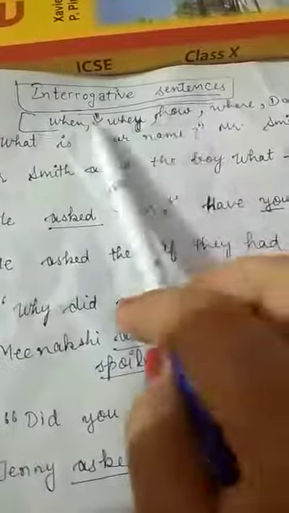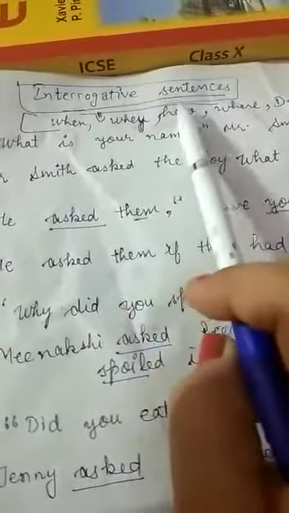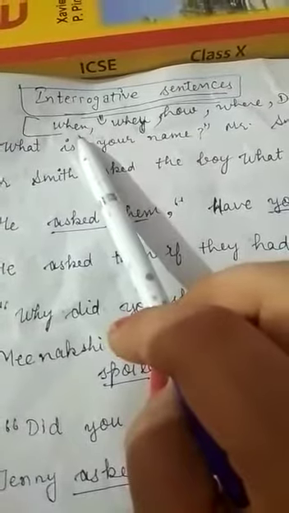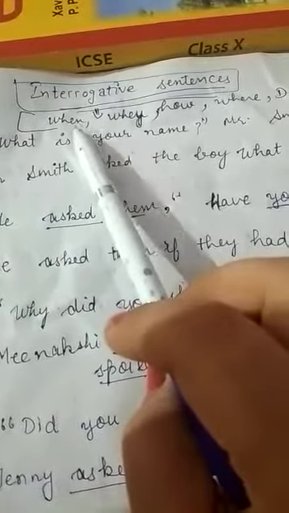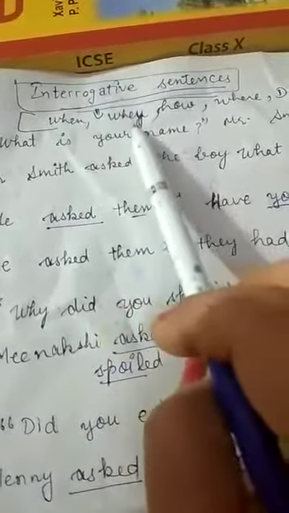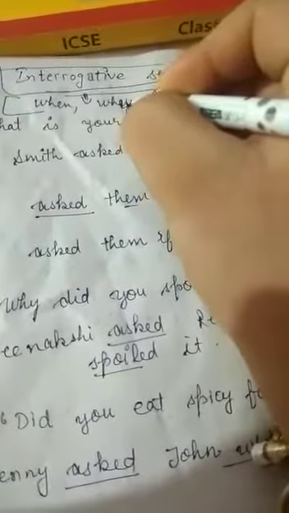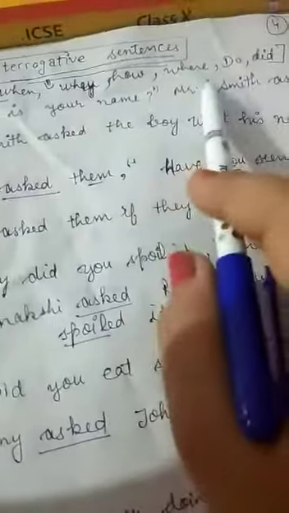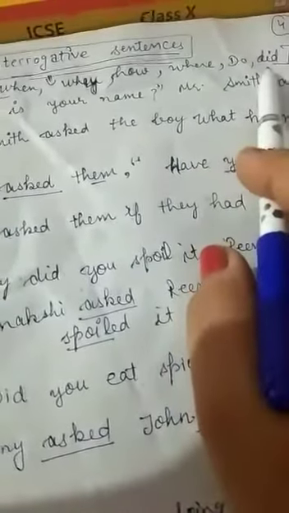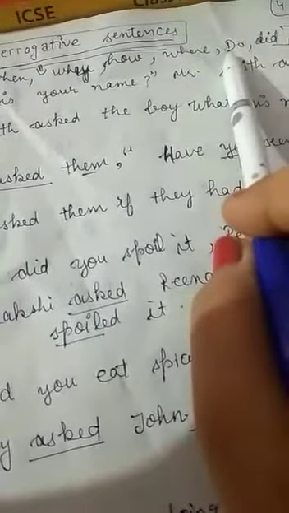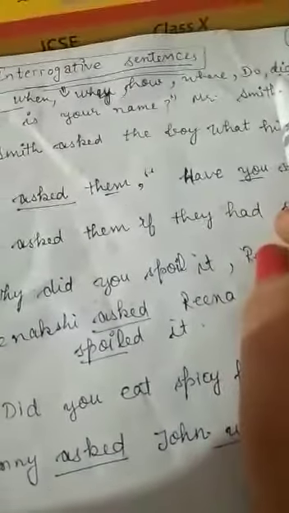Interrogative sentences are the form of sentences in which we ask some question with the help of words like what, when, why, how, where, or the question may be introduced with the help of the helping verbs do and did, etc.